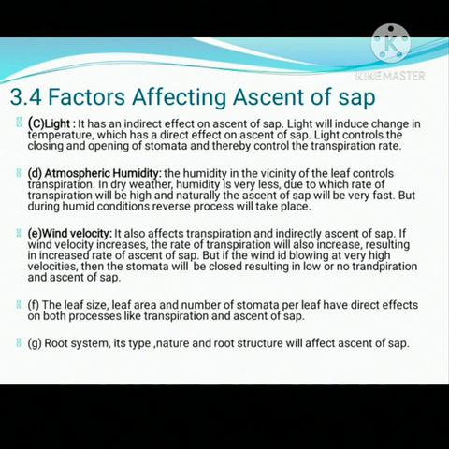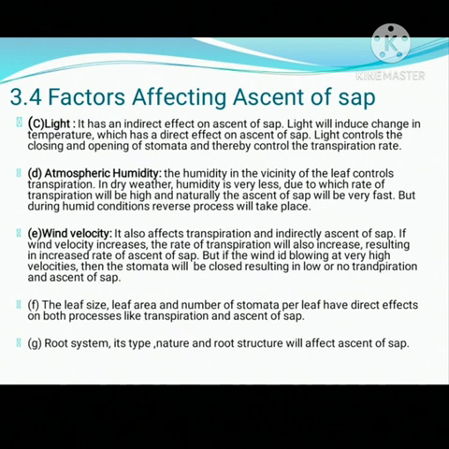Next point, the leaf size, leaf area and number of stomata per leaf have a direct effect on both the processes, transpiration as well as ascent of sap. And lastly, the root system, its type, its nature and root structure will affect ascent of sap. So here we are done with our topic number 3, that is ascent of sap.